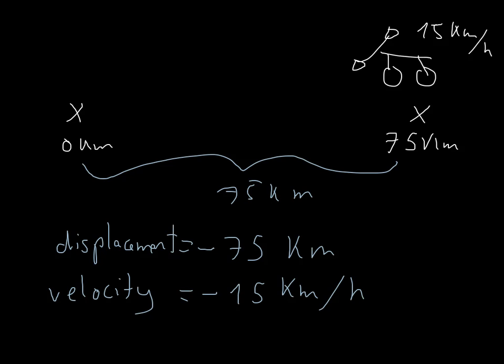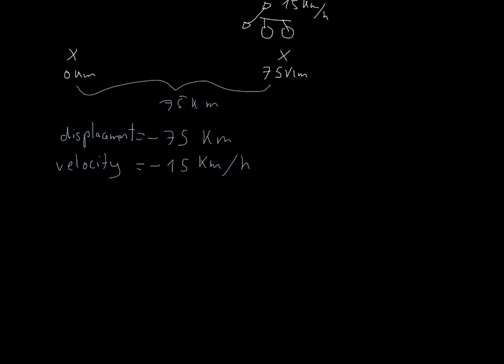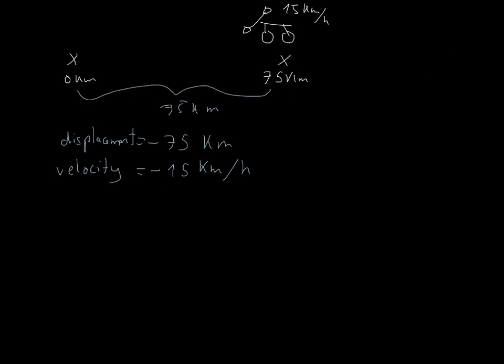Now I'm going to take the equations that I developed before and apply them to this situation using the new concepts that I just made up. Remember that we decided before that distance is speed times time. In this case, instead of distance, I'm going to use displacement.